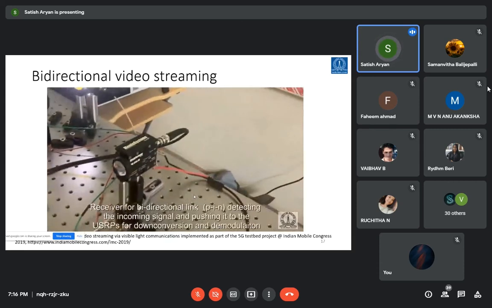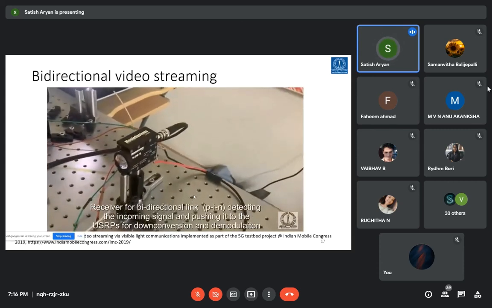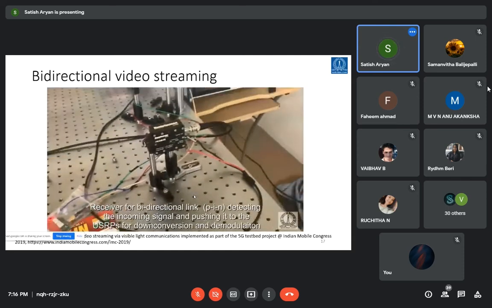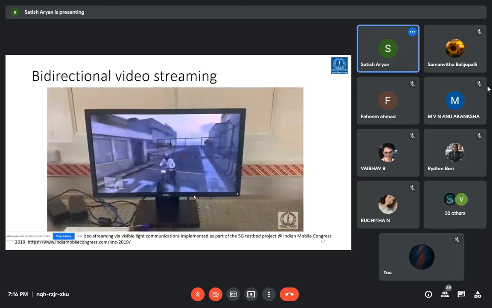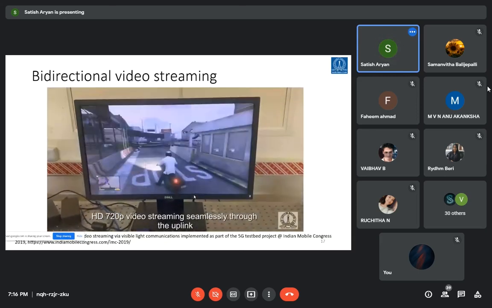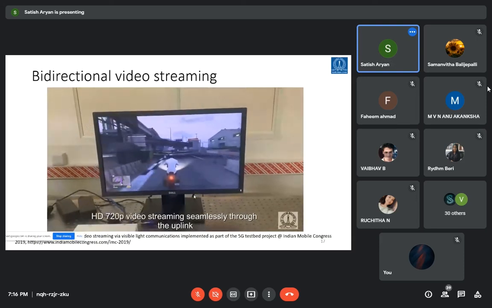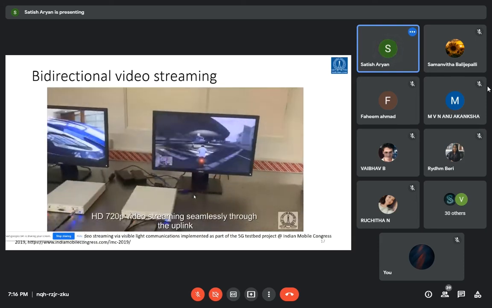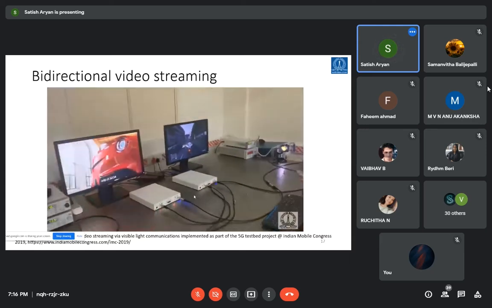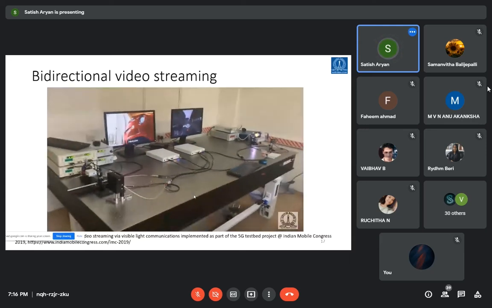This is the detector for the uplink. This whole setup constitutes the bidirectional link. This is the second video playing through the uplink. Both videos are high quality 720p HD videos.